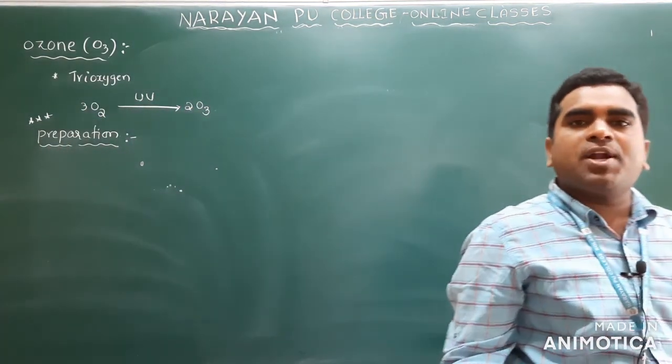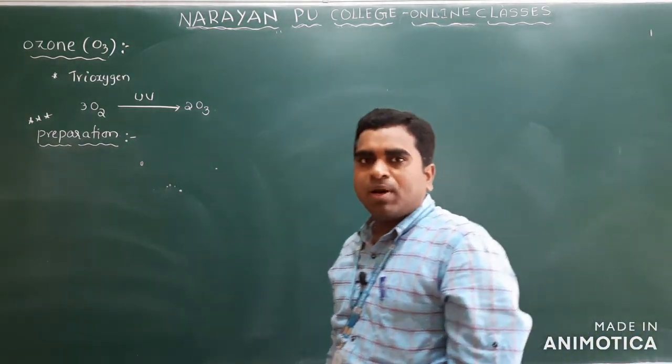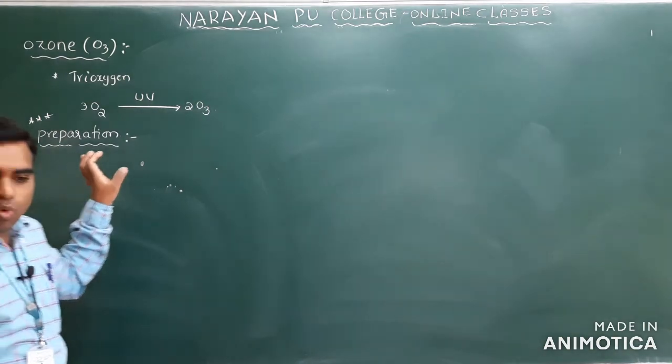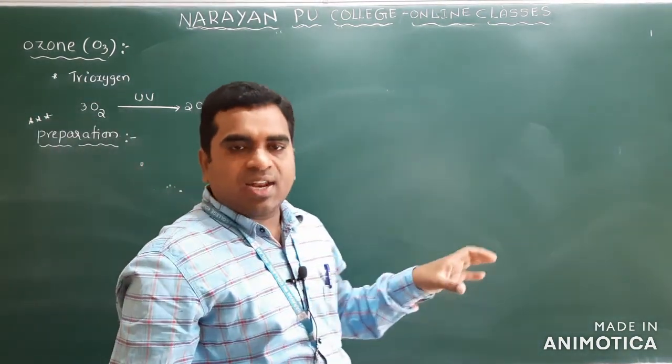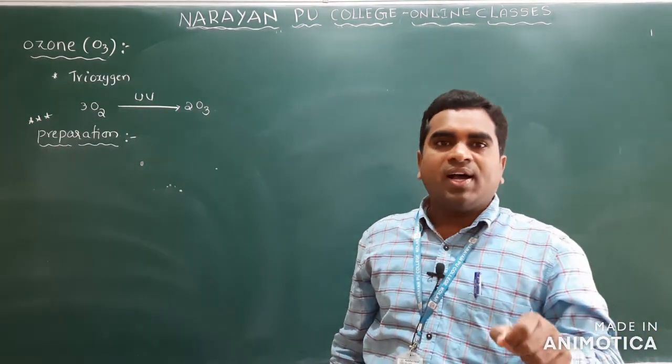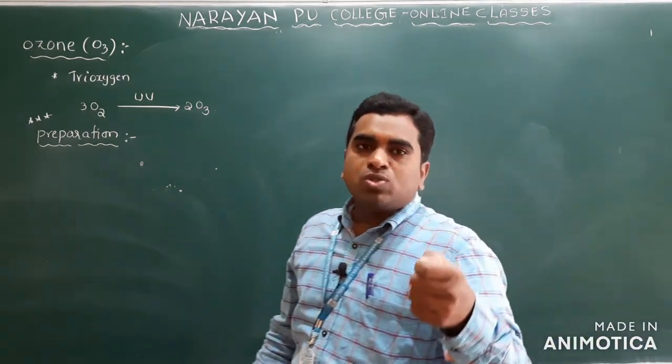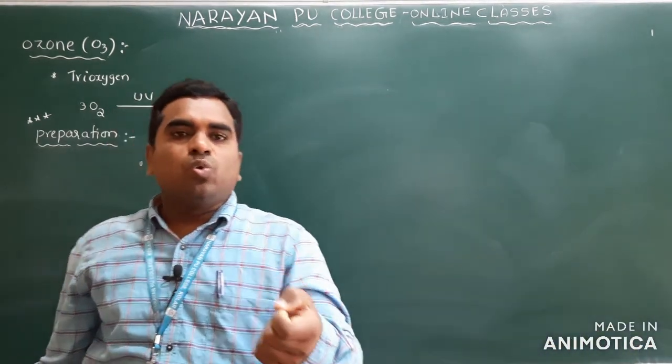Ozone is prepared from oxygen only. We pass dry oxygen through a silent electric discharge, then oxygen is converted into ozone.